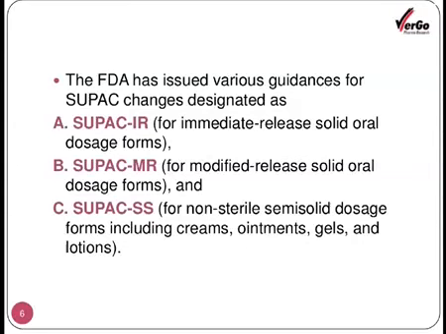And the third category, C, SUPAC SS, is for non-sterile semi-solid dosage forms including creams, ointments, gels and lotions. So the SUPAC guideline is available only for these dosage forms stated in this slide, and not for the remaining dosage forms. So this could be the limitation of the SUPAC guideline.